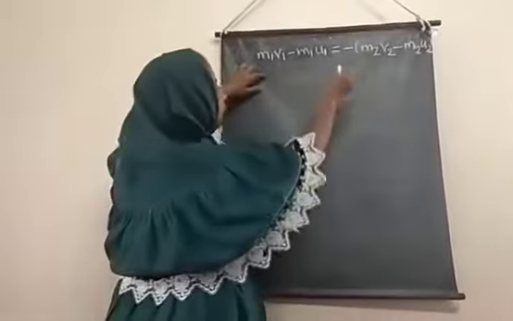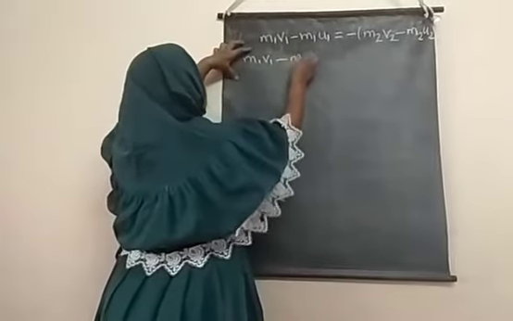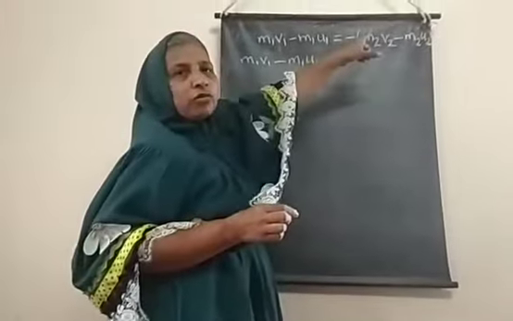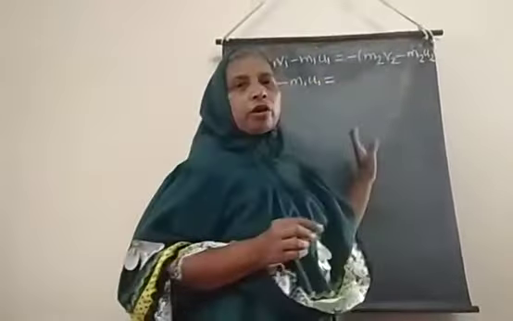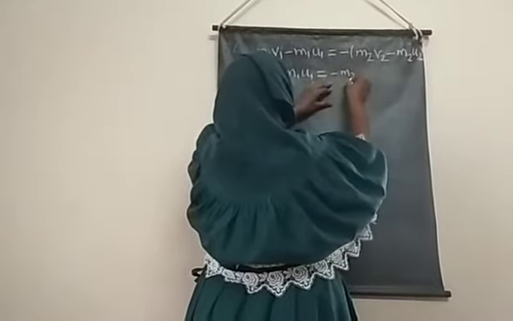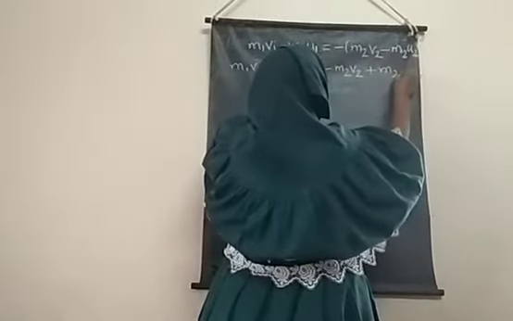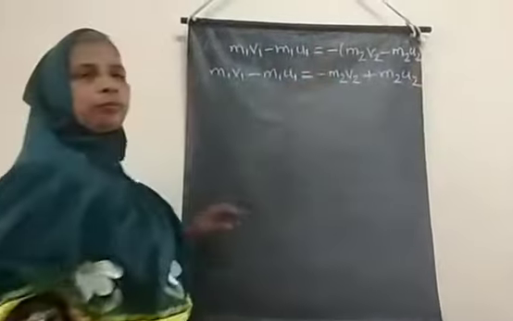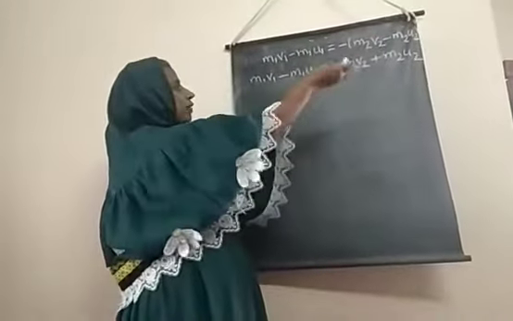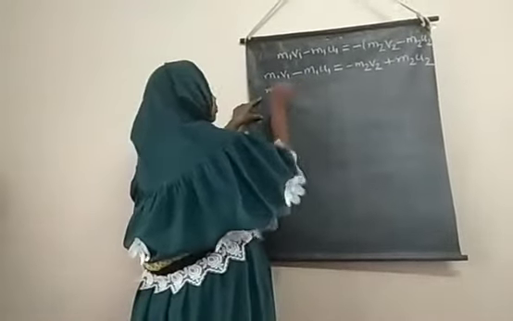Now we solve the brackets. m1 v1 minus m1 u1 is equal to, since the minus sign is outside the bracket, all the signs inside the bracket change: minus m2 v2, and minus minus becomes plus m2 u2. Now we shift the u terms to one side and the v terms to the other. m1 v1 remains as it is.